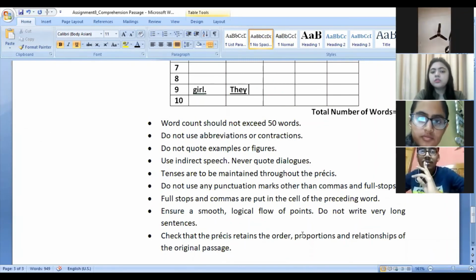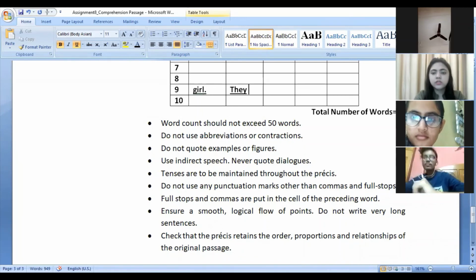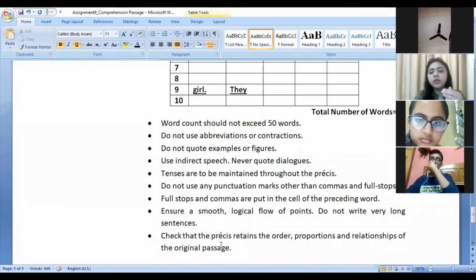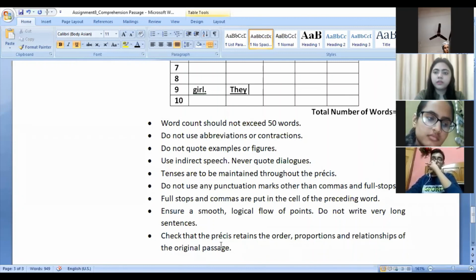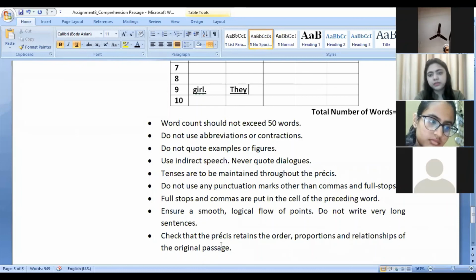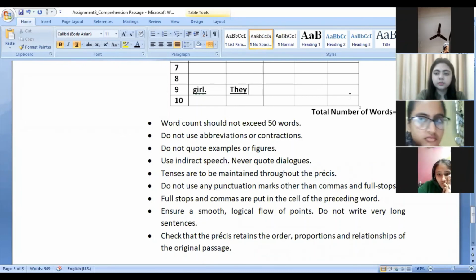Then ensure a smooth logical flow of points. Do not write very long sentences. If you write long sentences, then you'll tend to make grammatical errors. So that is why it is always advised that you should write short sentences. Then you have to check that the précis retains the order, proportion, and relationship of the original passage. So the flow, the pattern should not break. Whatever is given in the passage, at whatever point it is given, the same way you have to follow. Have you people understood this?